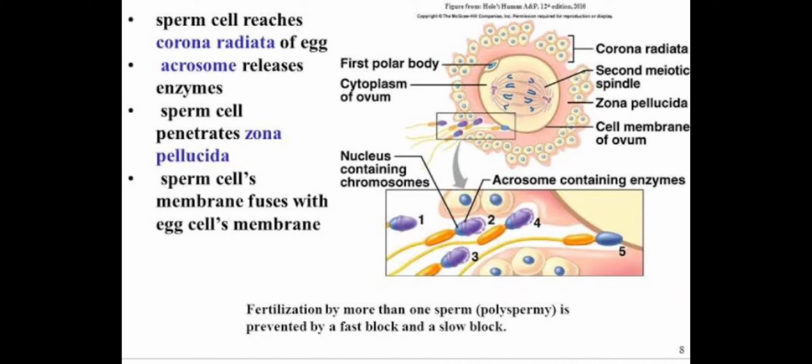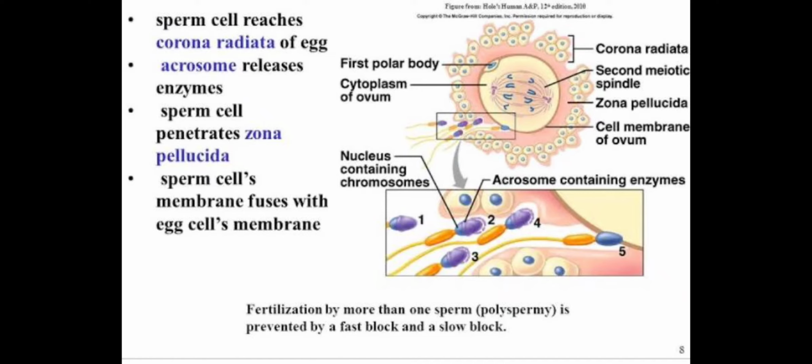Now, in human beings, copulation occurs, as a result of which the semen is released into the vagina of the female. The sperm reach the uterus, and from the uterus they reach the fallopian tube, that is the ampullary isthmic junction, where fertilization has to take place. If the ovum is present at this place, then the sperm will fuse with the ovum and the process of fertilization occurs, resulting in zygote formation.